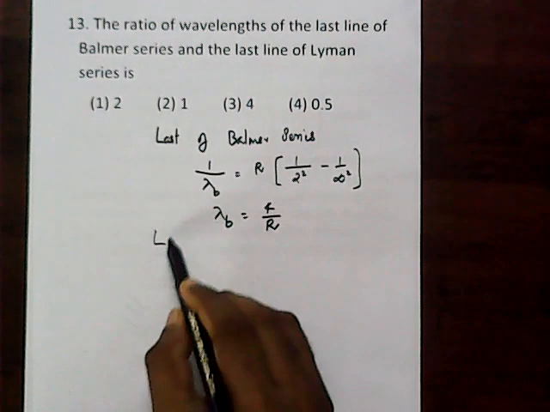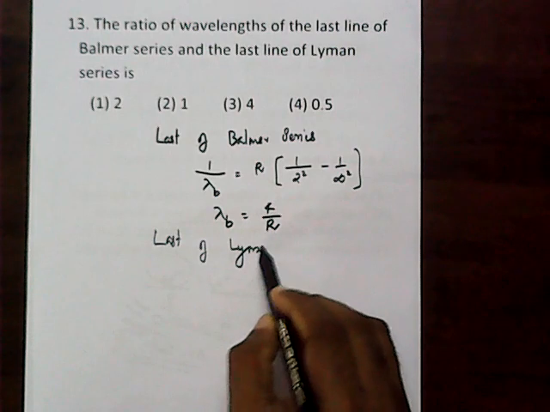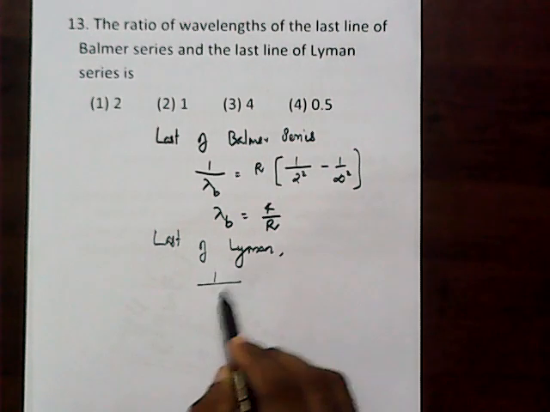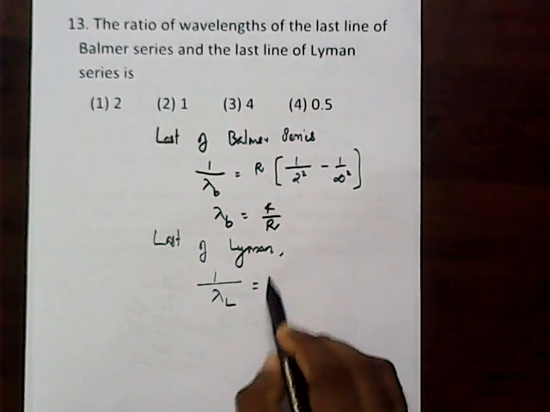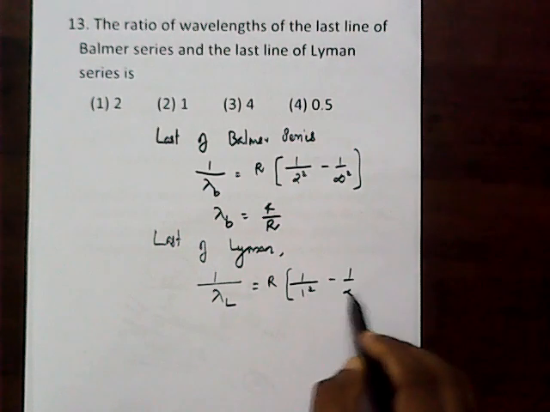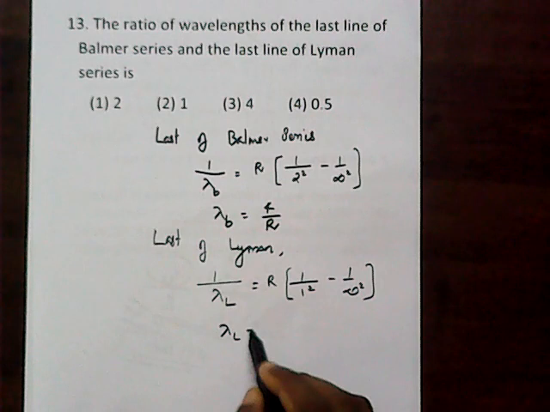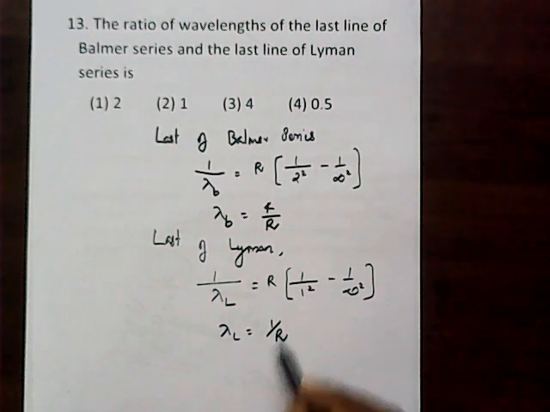Then what is the last line of Lyman series? There we can say 1 by lambda L is equal to R into 1 by 1 square minus 1 by infinity square. So we get the value for lambda L is equal to 1 by R.